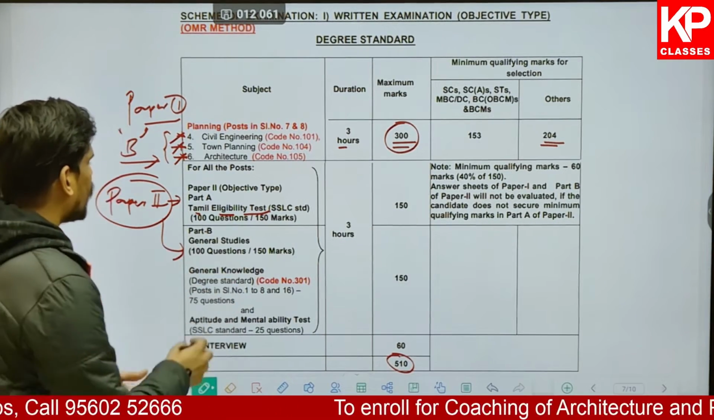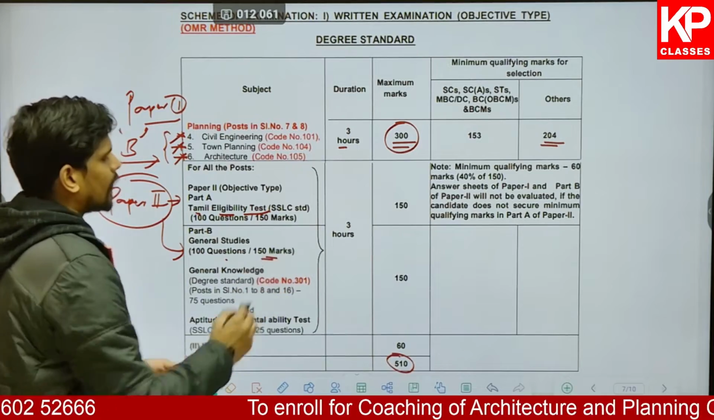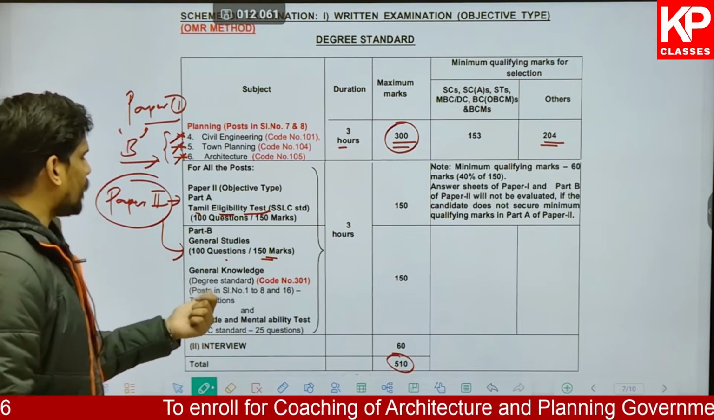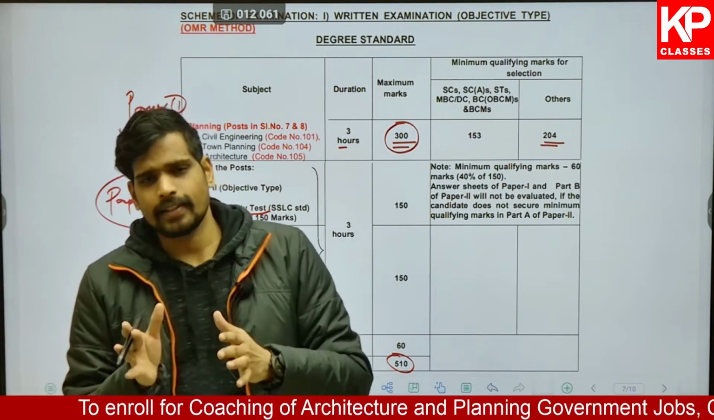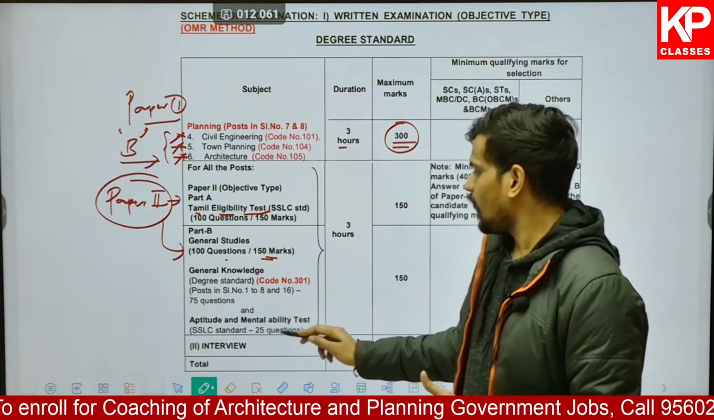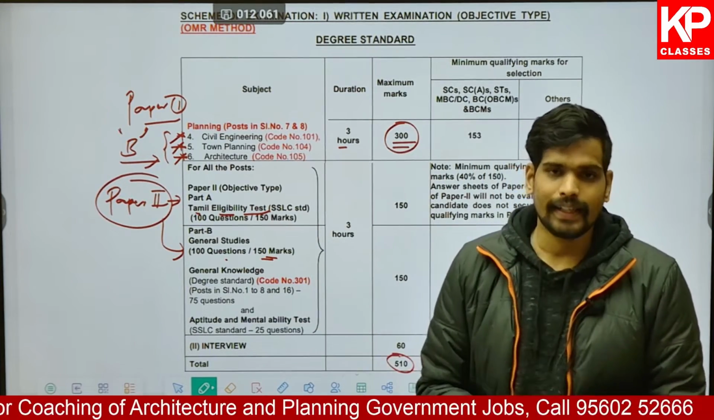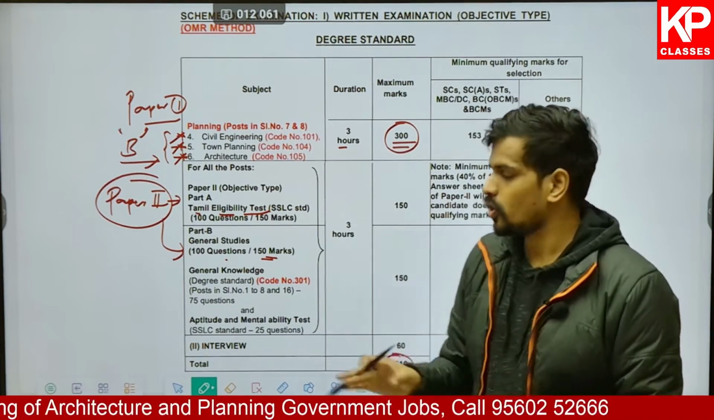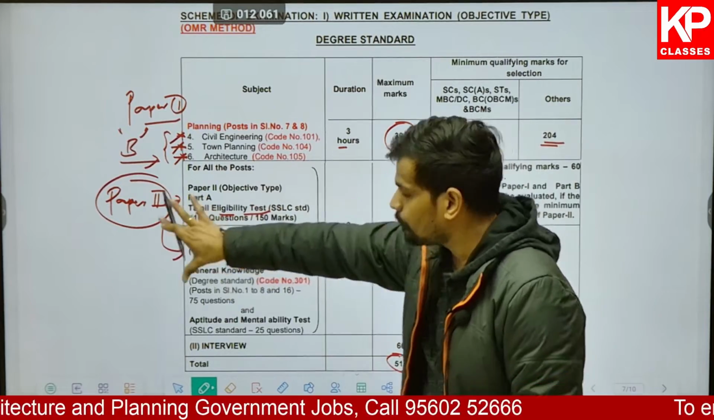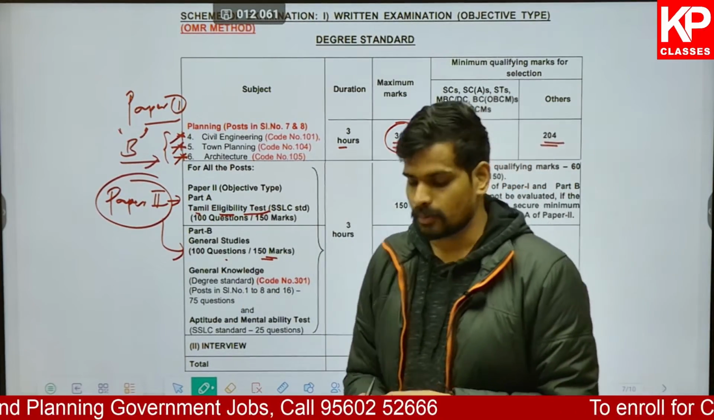Other than that, you have 100 more questions for again the same weightage of 150 marks, which are based on 75 questions of general knowledge and 25 questions on aptitude and mental ability. So that's the distribution of the second part, that is paper 2.